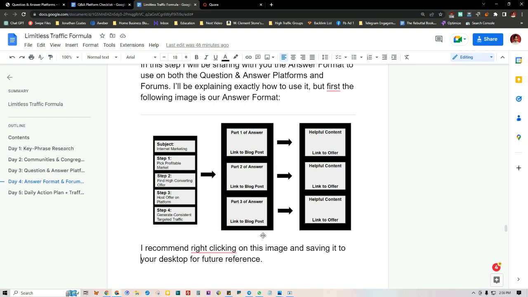This is just an example, by the way. It doesn't have to be structured exactly like this. The whole idea is for your answer to have just a bit of information. You feed them just a portion of the answer, and then in order for them to get the rest of the answer, they have to go to your blog post. So that's the whole idea, and that's how you get traffic.